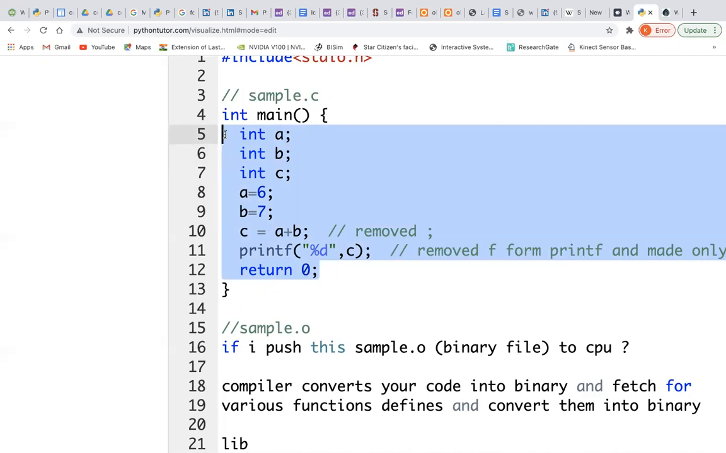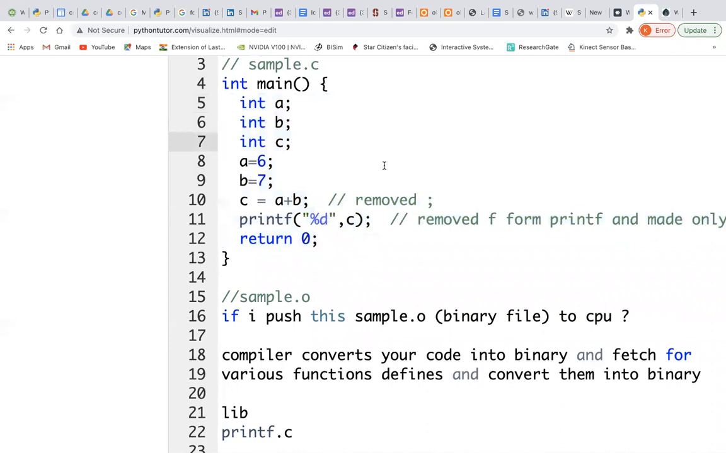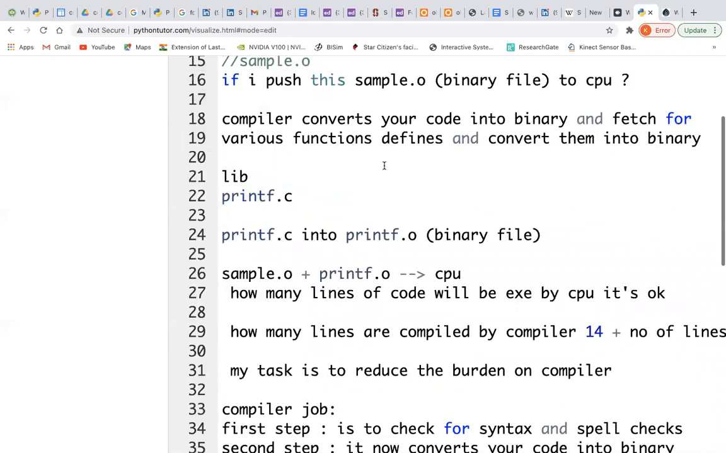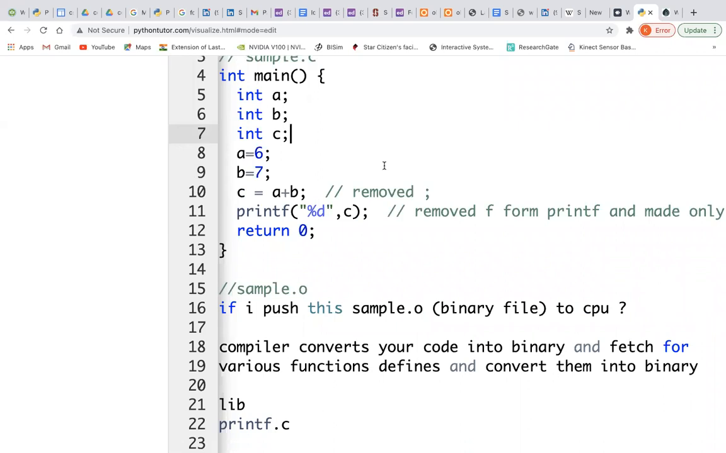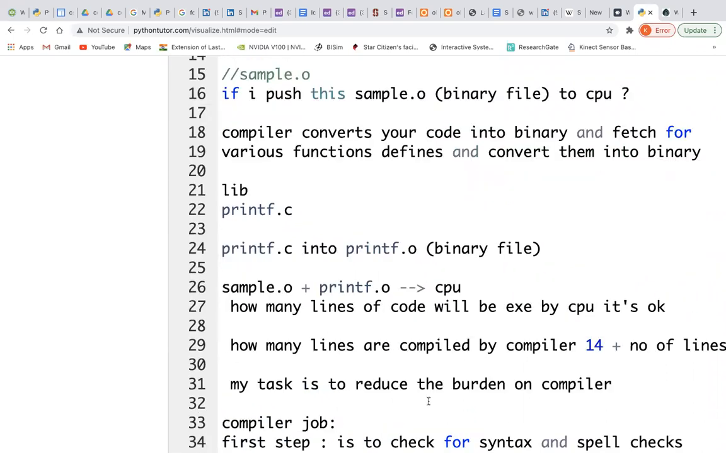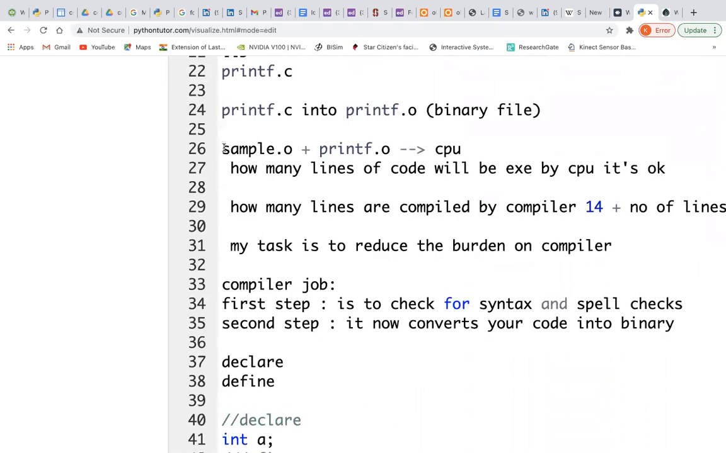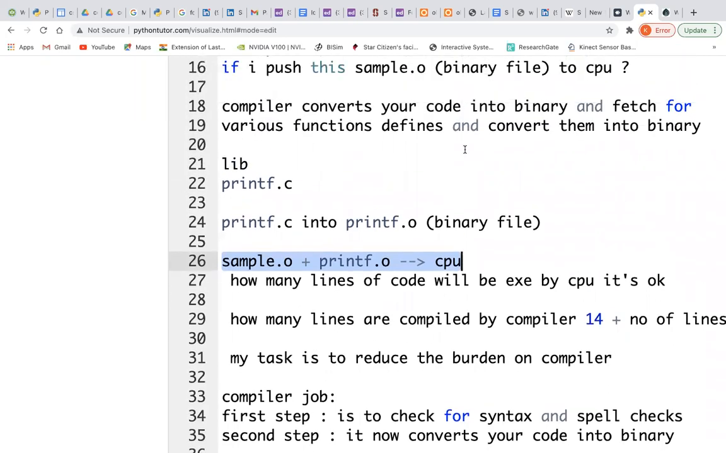In this case, you need to understand one thing: the compiler does the compilation of your program, and it attaches the already converted standard functions in binary to your newly converted binary program. Like what we have done, the sample.o plus your printf.o, and send it to the CPU. The CPU starts executing everything. And this is the reason why we say.